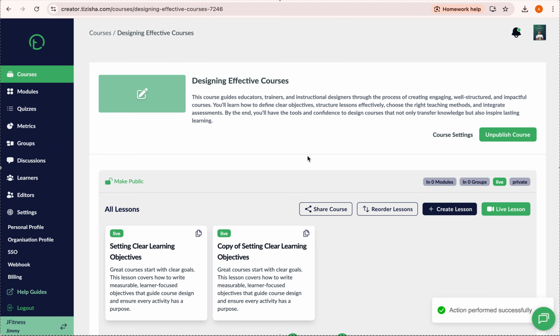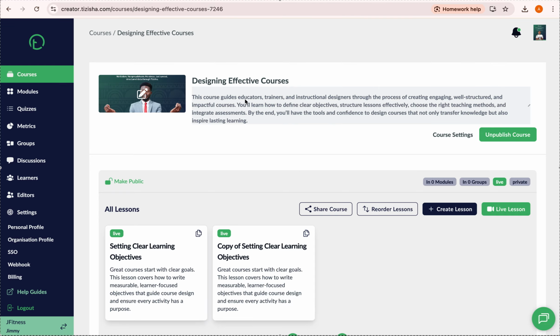So let that load up. Yeah, so you can see we now have a thumbnail. These are the thumbnails I was showing you earlier as we were going through the learner journey. So they get to see the course name and description, right?